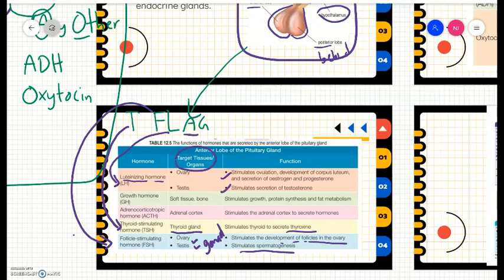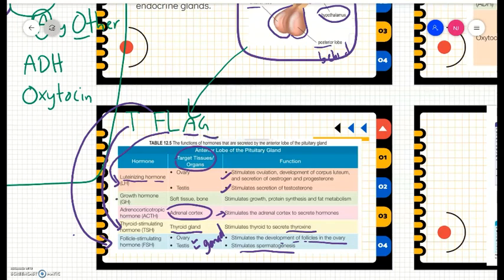And then A stands for adrenocorticotropic hormone, ACTH. The target tissue is the adrenal cortex. The function is to stimulate the adrenal cortex to secrete hormones. And then G stands for growth hormone.